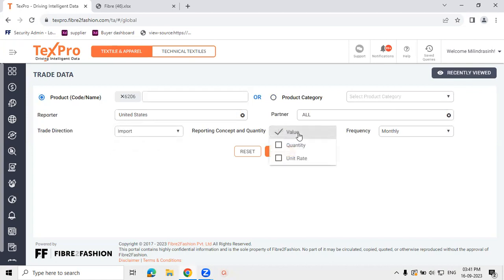The trades are reported in terms of value and quantity, using which the system also derives the unit rates. The data is updated on a monthly basis. However, if one wants, they can plot them on other frequencies as well, as they can see from here.